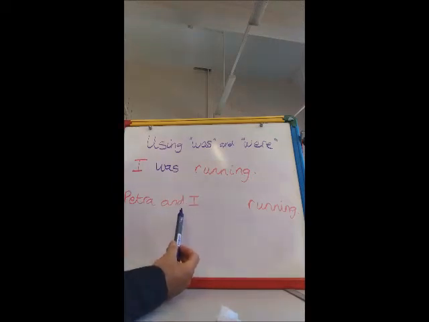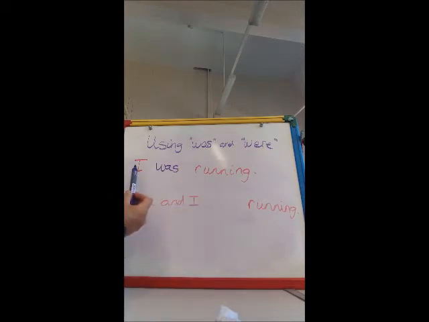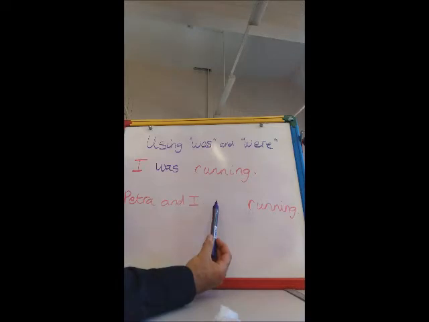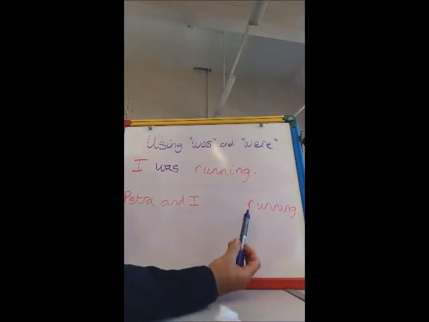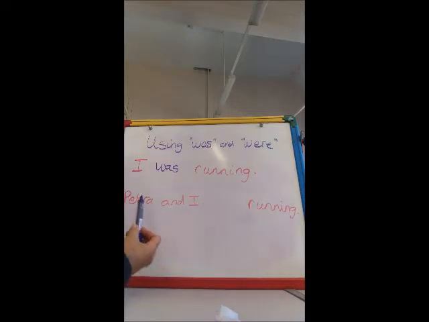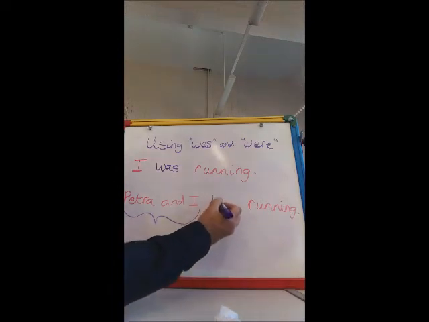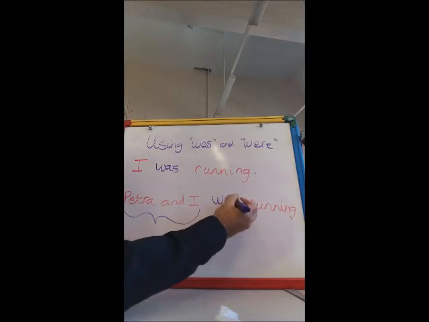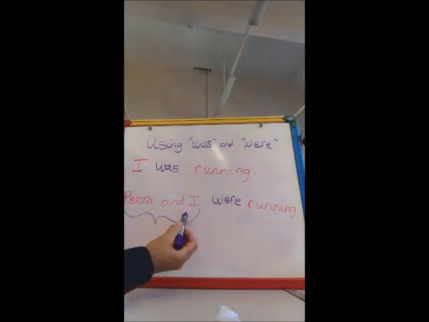So now there's two of us running, so Petra and I. Now you might think, well, I was running, so therefore it should be I was running here. But no, you'd be wrong. It's Petra and I, so there's two people. Two is more than one, therefore it has to be were. How did you get on with that? So Petra and I were running.